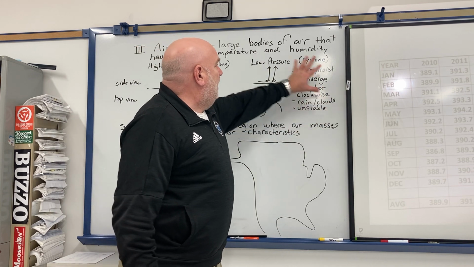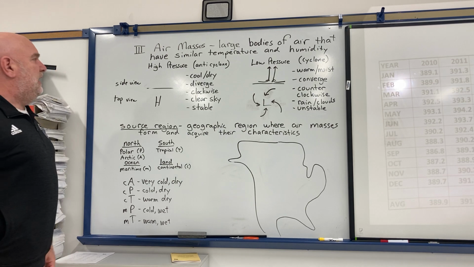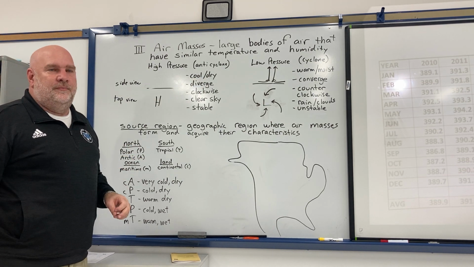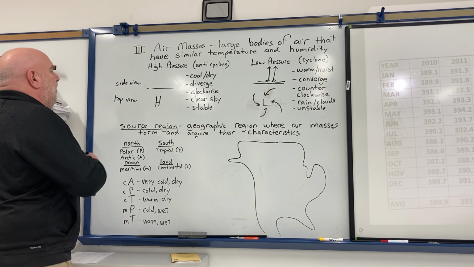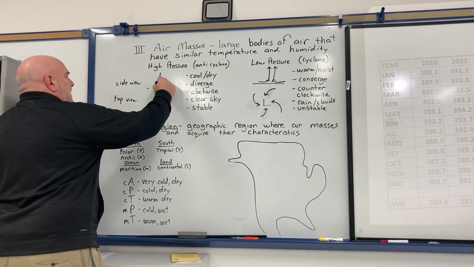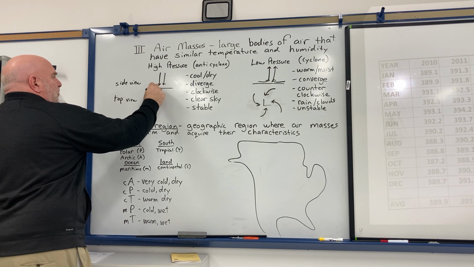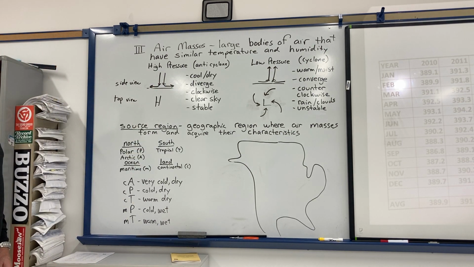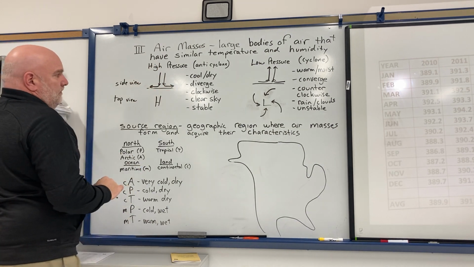So that's a low pressure air mass. All right, high pressure. Right here, I have air that's cool and dry. Air that's cool and dry is more dense. So what does more dense air want to do? More dense air is going to sink. It sinks, hits the ground, and then it's going to spread out. So the air is sinking and then diverging outward.